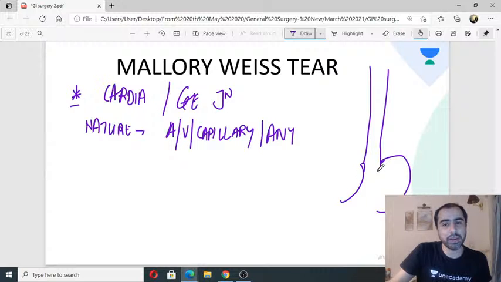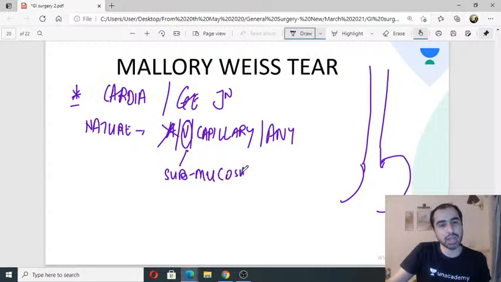So normally somewhere here there is going to be injury. Venous. Okay, most of the time it is venous. My answer would be venous. It's never arterial. It is from the submucosal veins. It's a tear in the mucosa, so it will be bleeding from the submucosal veins. Investigation of choice, of course, will be endoscopy. No doubt about it.